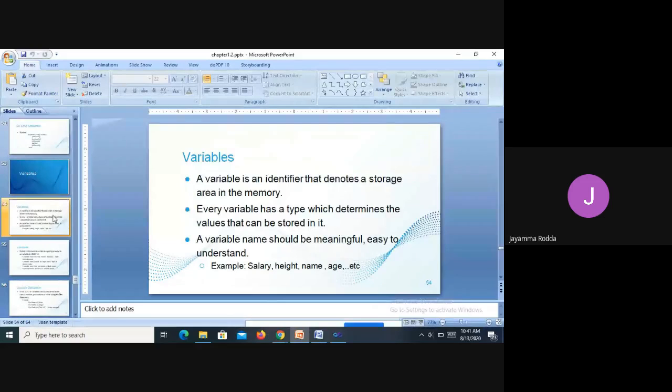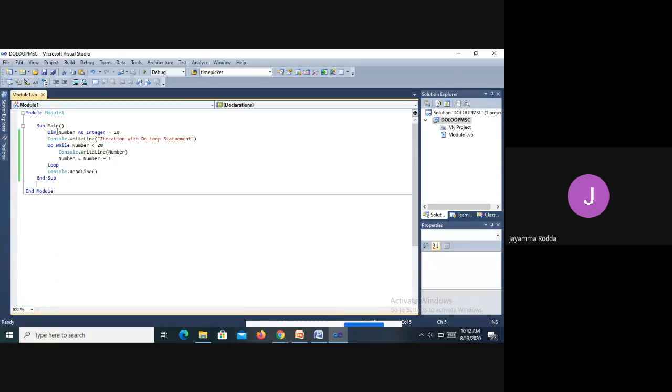So, in the earlier program we have used number. Number is holding some specific location in the memory. Whatever value I assigned to that particular number will be stored in that variable's location, from where we can access the data and process it for our convenience. In this program, we created a variable number of integer type, and we gave it a value.